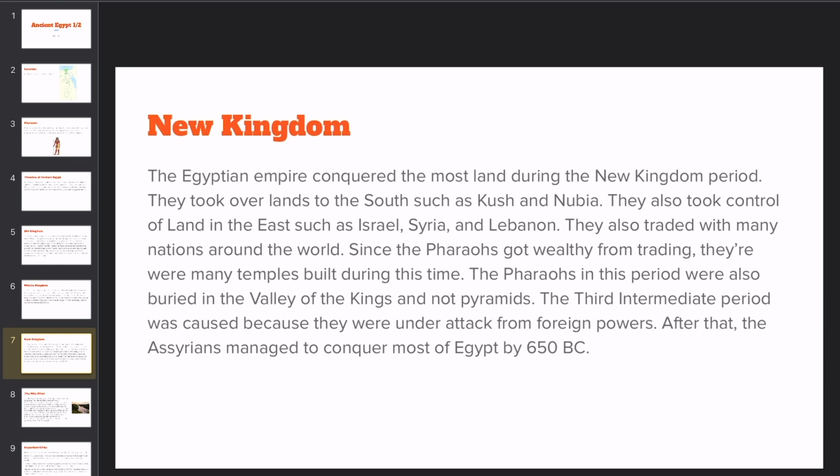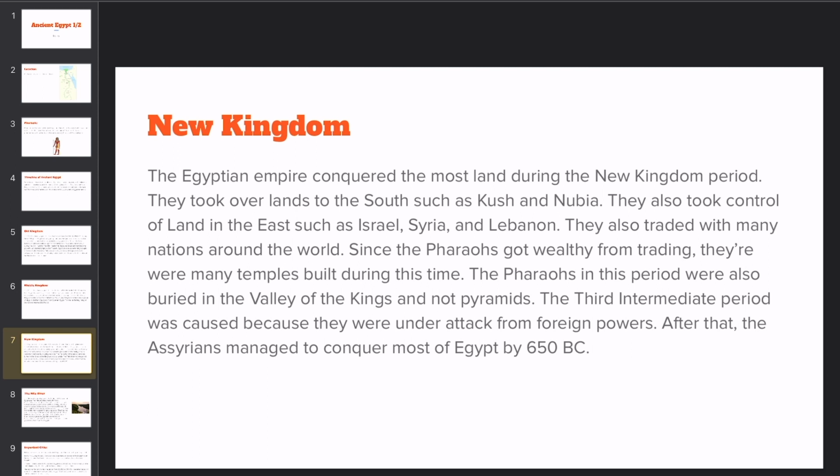Last but not least, the New Kingdom. The Egyptian Empire conquered the most land during the New Kingdom period. They took over lands to the south such as Kush and Nubia. They also took control of land in the east such as Israel, Syria, and Lebanon. They also traded with many nations around the world.